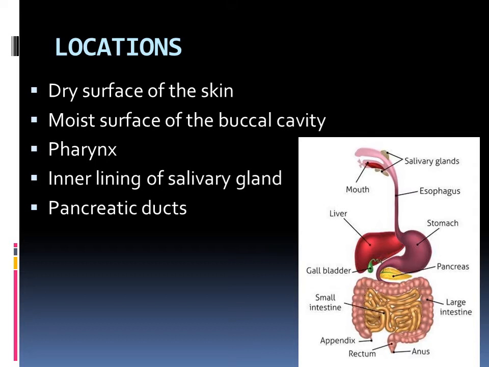The pancreas is secreting the pancreatic juice, which helps in digestion, and this juice will be collected by a duct. That duct is known as the pancreatic duct. So in these areas, this compound epithelial tissue is present.